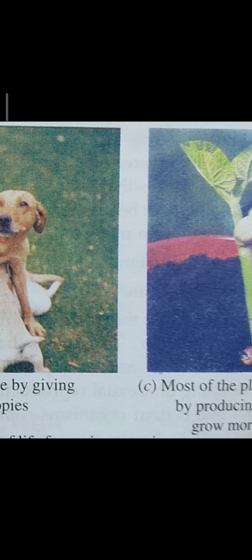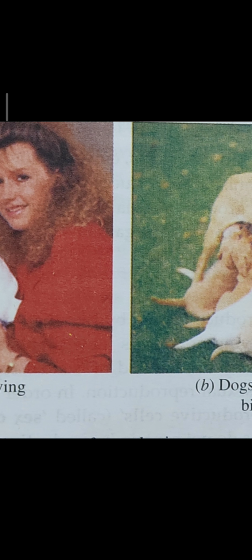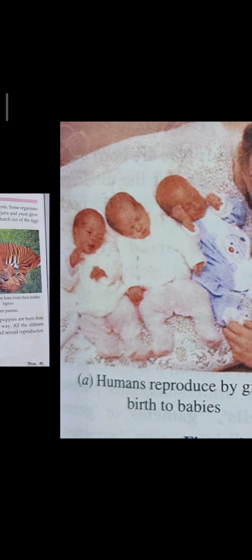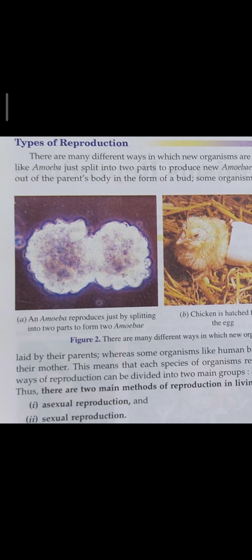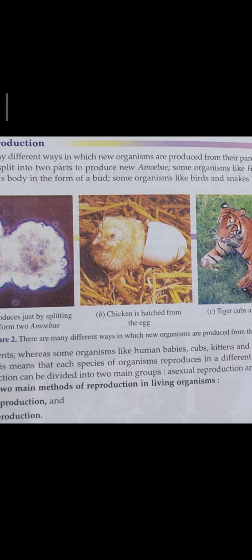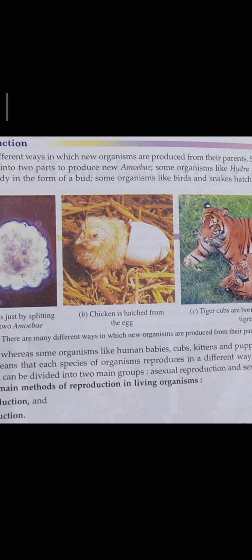Now I will explain to you about the types of reproduction. Here you can see, there are many different ways in which new organisms are reproduced from their parents.